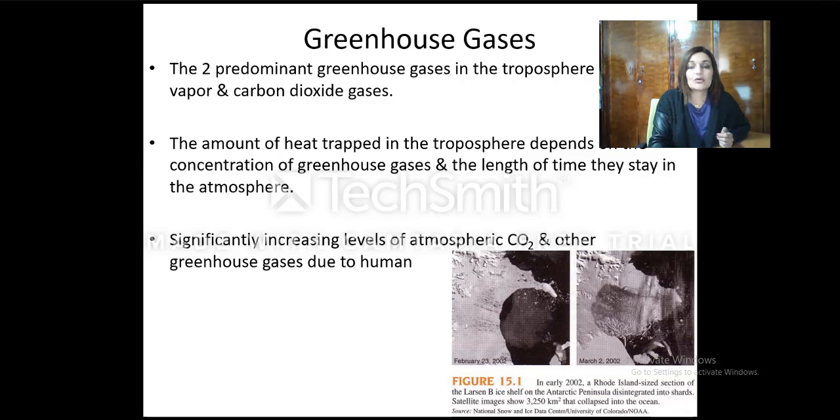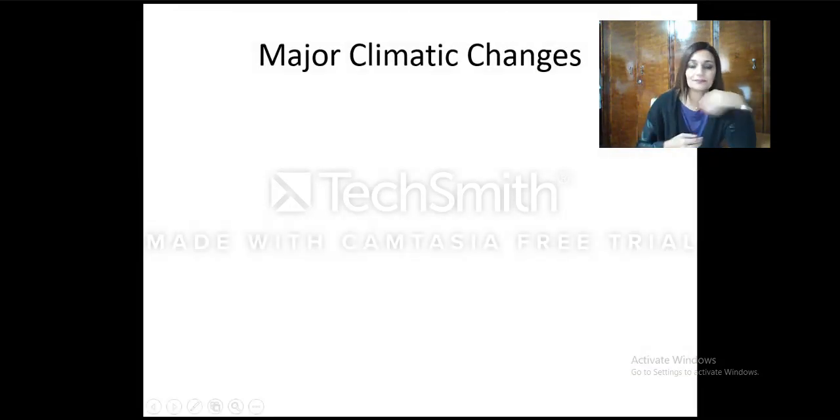Now, other gases, which we will discuss in a while, have also highly increased in levels in the troposphere, and they are as well acting as heat-trapping gases.